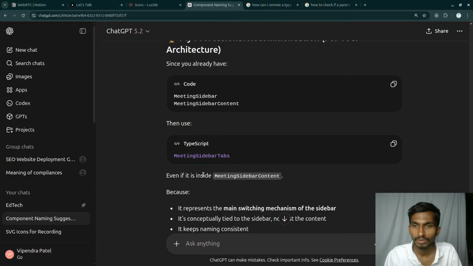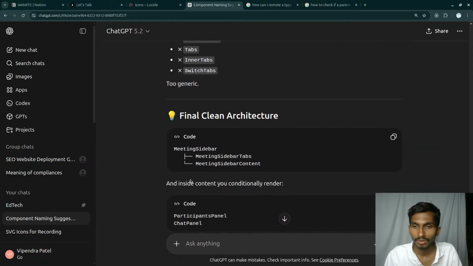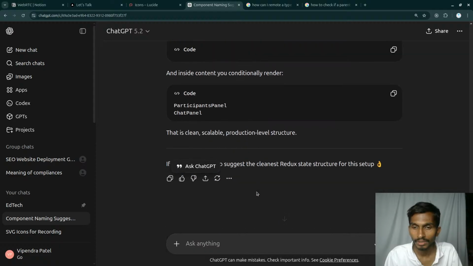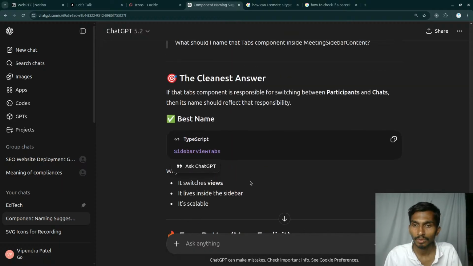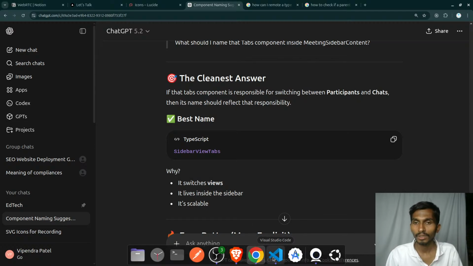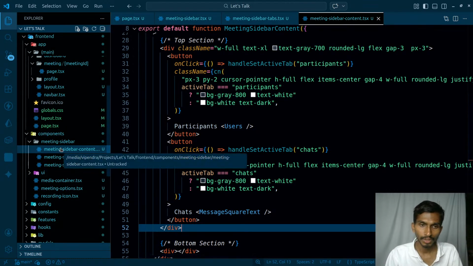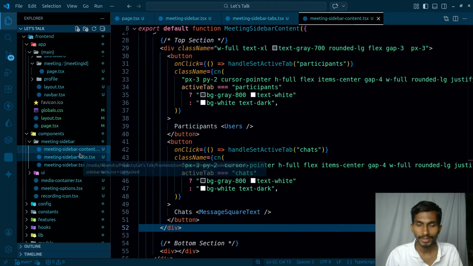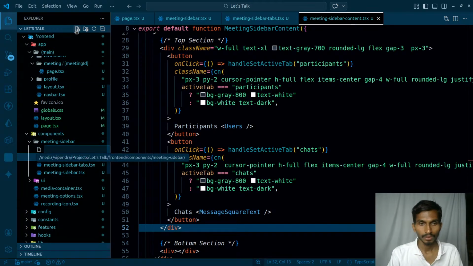Meeting sidebar tabs, then meeting sidebar tabs. Avoid using this. So ultimately the name is going to be this one. I'm going to go with sidebar view tabs. So lastly I will have sidebar view tabs over here, or participants chats tabs.